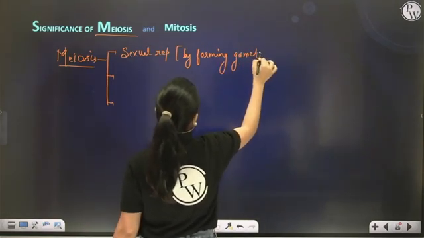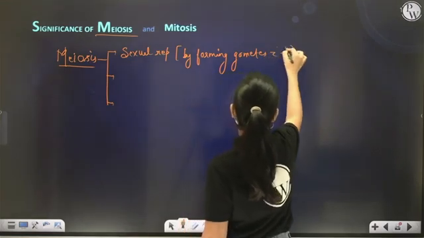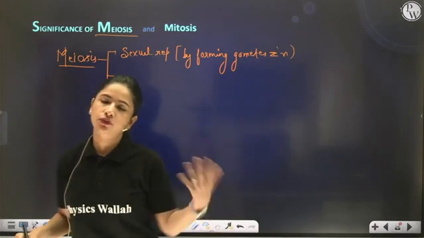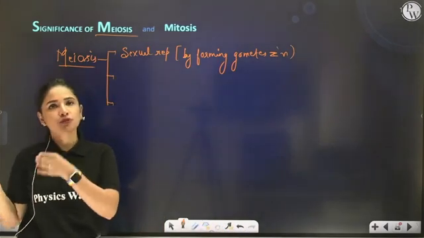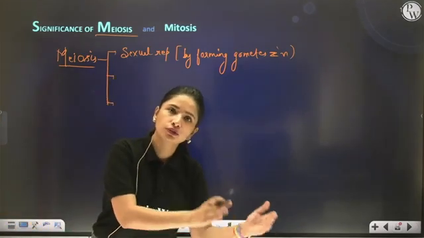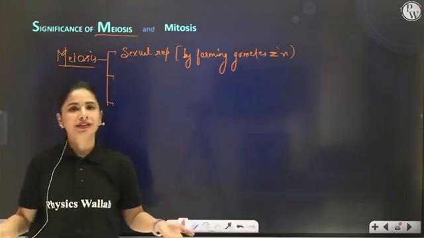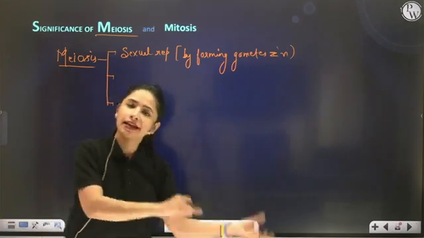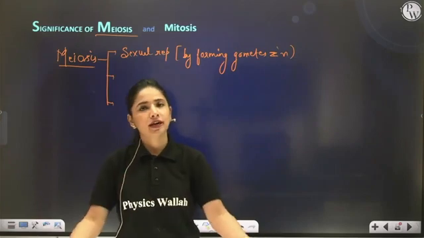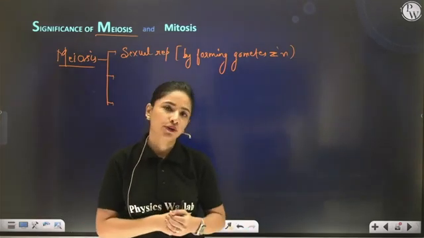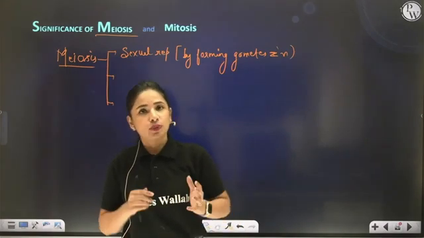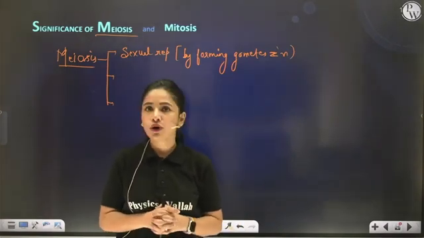Gametes which are haploid. Now to restore haploid to diploidy, fertilization is done. Whatever meiosis does, it reduces the number of chromosomes to half. Now to restore the condition, fertilization takes place and again haploid becomes diploid. The two haploid gametes fuse to again restore the number of chromosomes. So this cycle keeps on going and this cycle is very important for sexual reproduction.